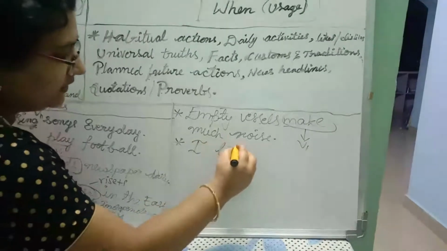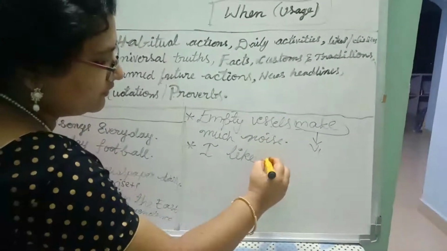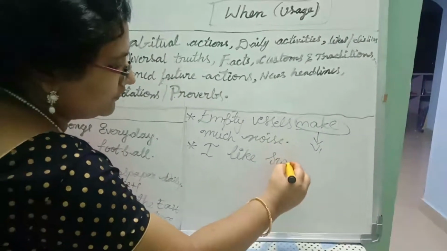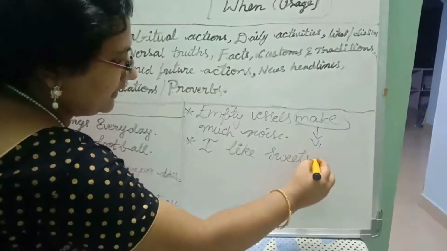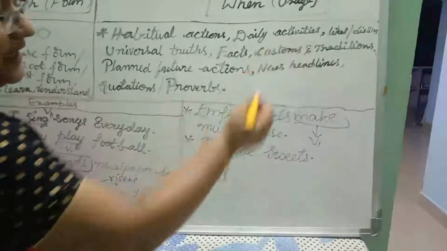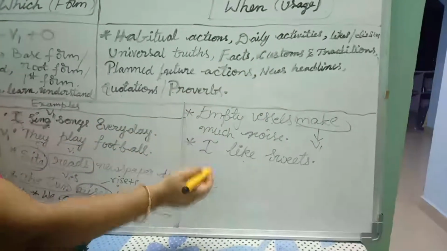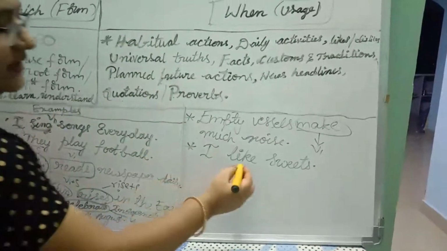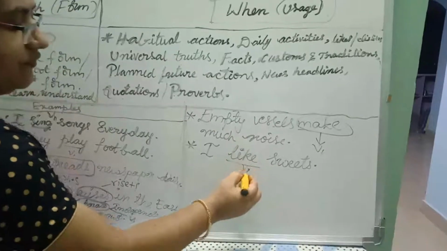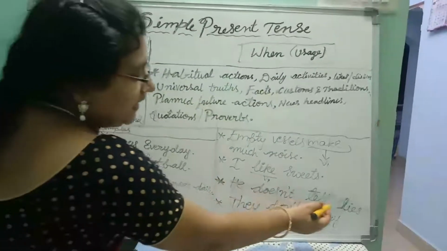I like sweets. Likes or dislikes. We say likes or dislikes in simple present tense. Like. V1. Okay. He doesn't tell lies.